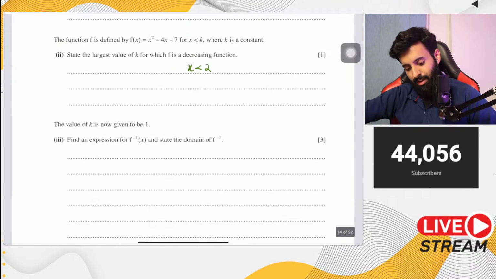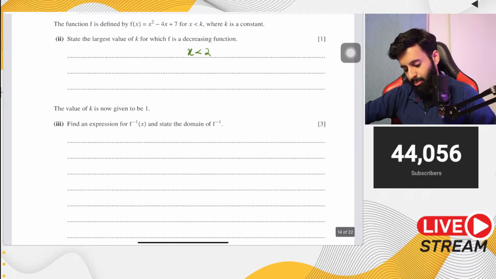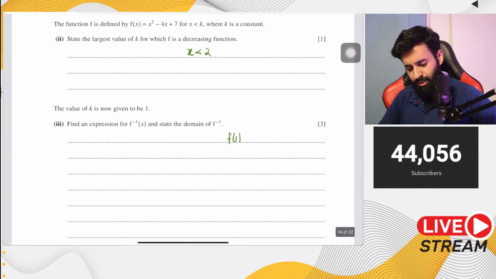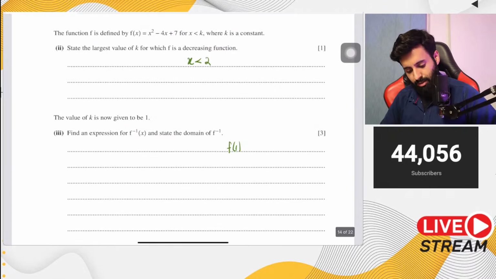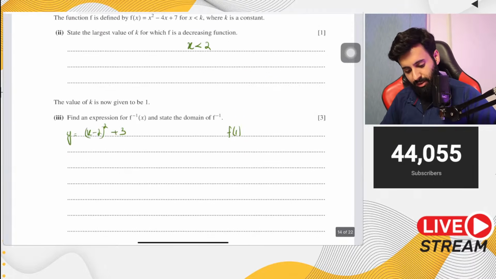Okay, now it says the value of k is now given to be 1. Find an expression for f inverse of x and state the domain of f inverse. First of all, let's find the inverse. So y is equal to x minus 2, the whole thing square, plus 3. Let's make x the subject. So we have y minus 3 equals x minus 2, the whole thing square. k is equal to 2.